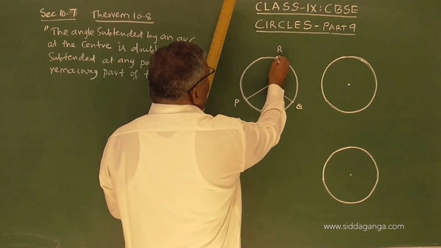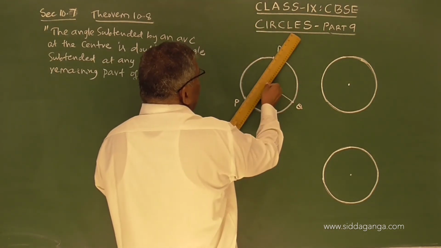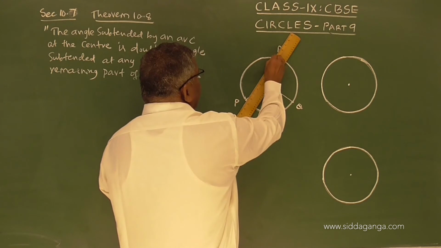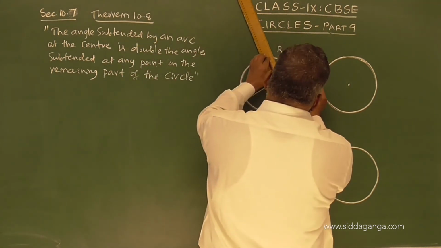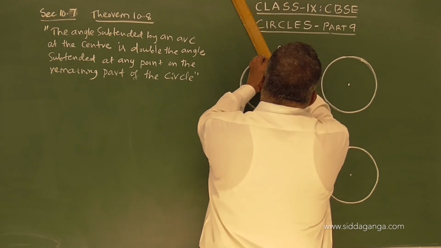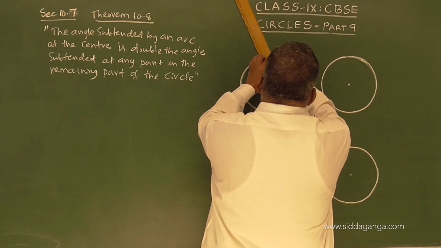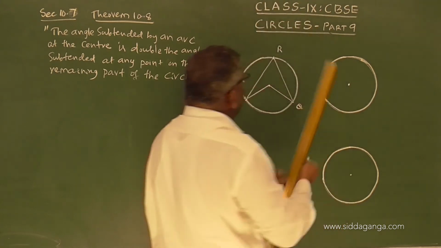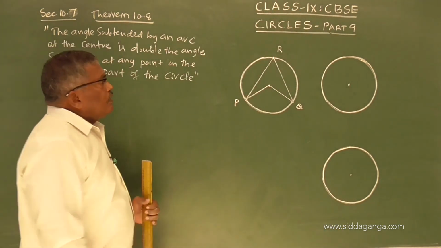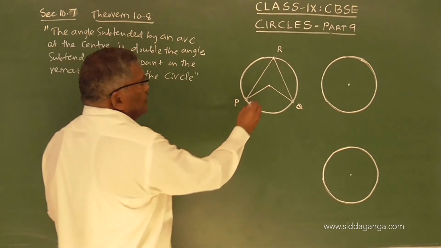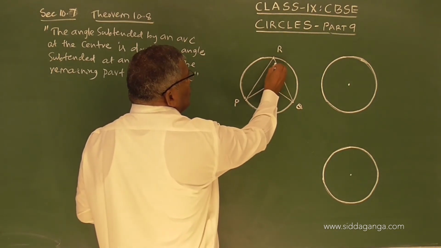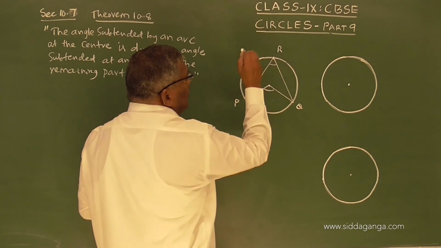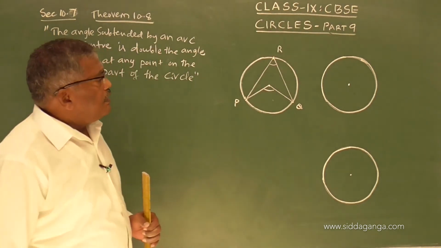Now I will join PR. So the statement says this angle is always double this angle. That is the statement.